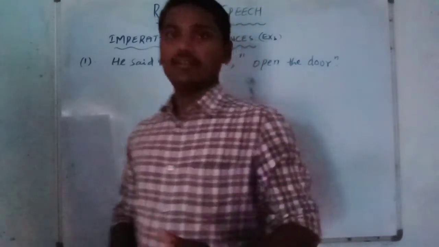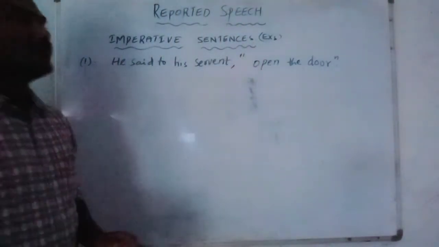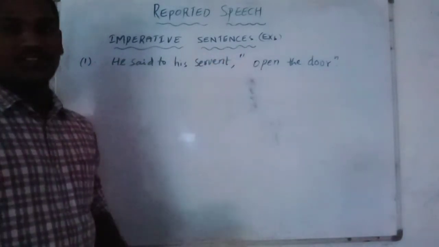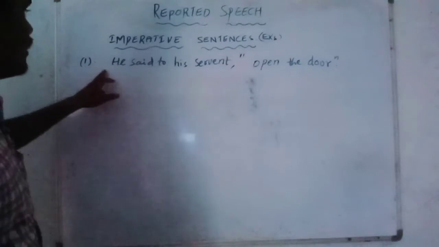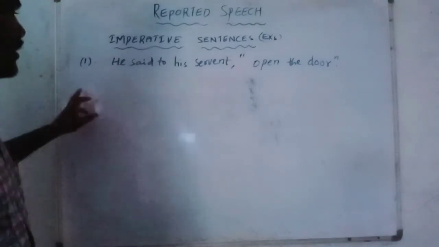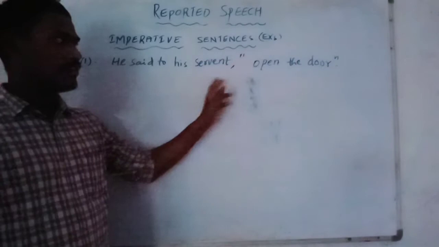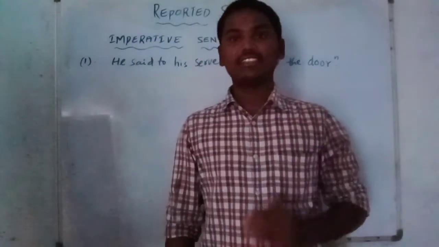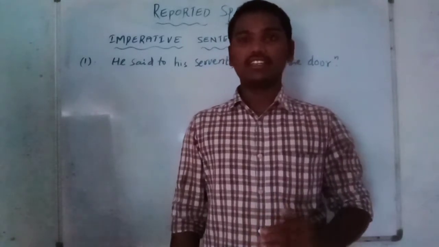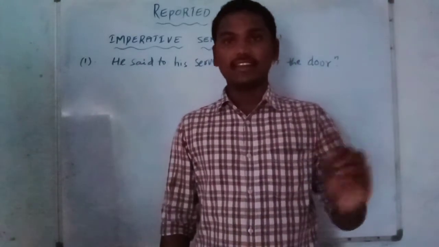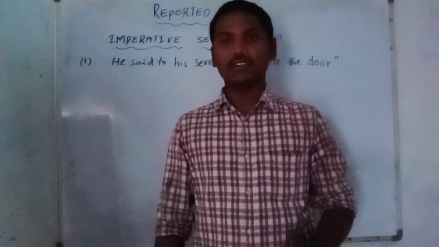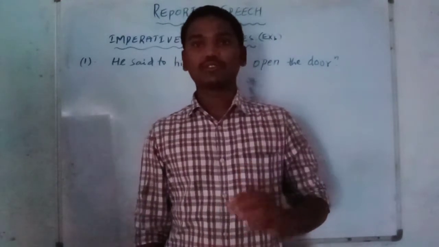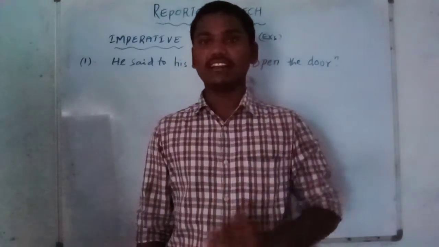So now let us learn how to change imperative sentences from direct speech to indirect speech. Okay students, here I have written one example already: He said to his servant, "Open the door." Firstly, we have to know how we identify sentences. Already we learned about sentences. An assertive sentence ends with a full stop and it is a statement. These are the two major and important rules to identify assertive sentences in the English language.